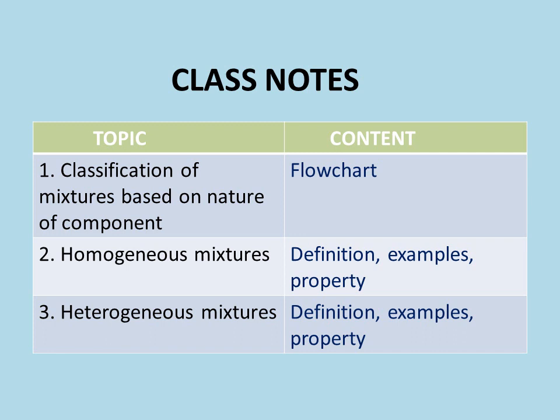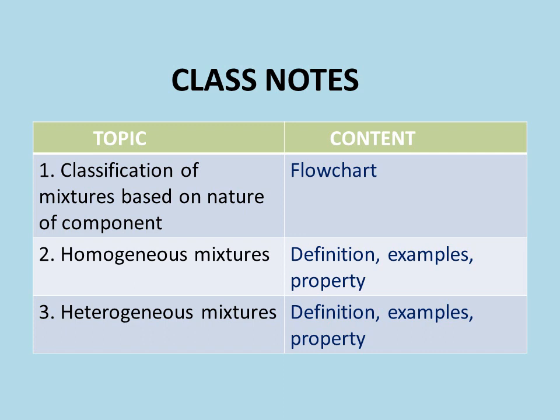Now about class notes. There is topic and content, the content that you have to write under each topic. First of all, you have made that classification chart. You just have to extend that chart. You have to further classify mixtures into homogeneous mixtures and heterogeneous mixtures based on nature of component.